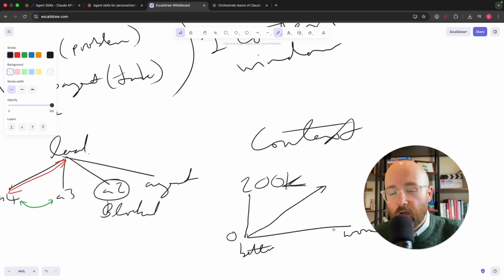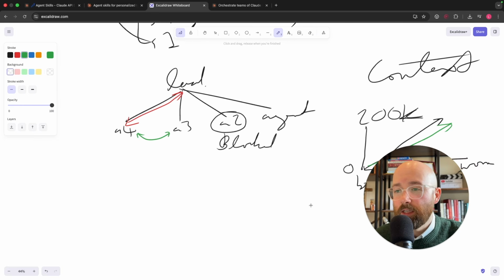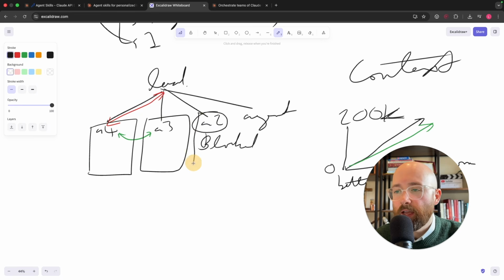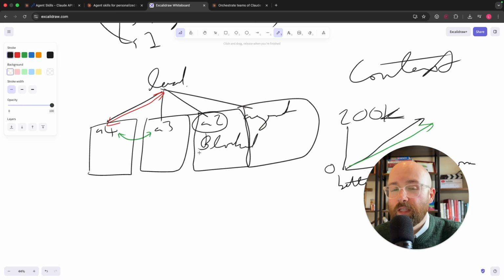As the context window increases, the performance declines. And so what this does is it allows each agent to have their own model and their own context, so that they're reasoning only with the information that's relevant to them, which allows them to get more precise answers. More precise answers faster, which is the essence behind it.